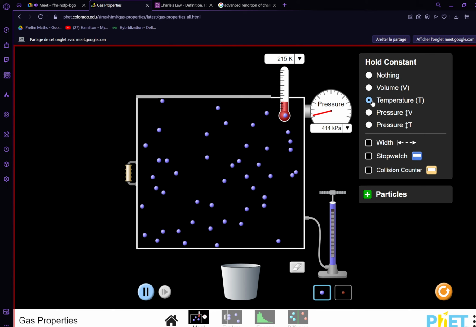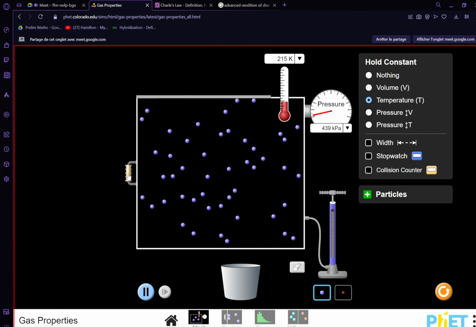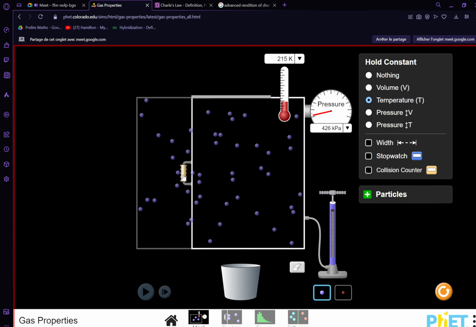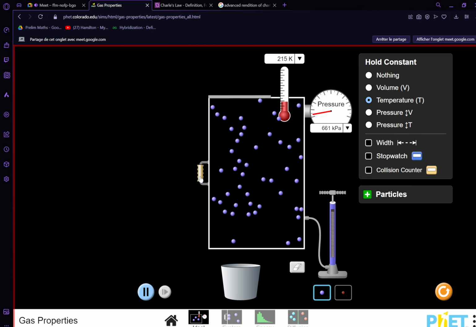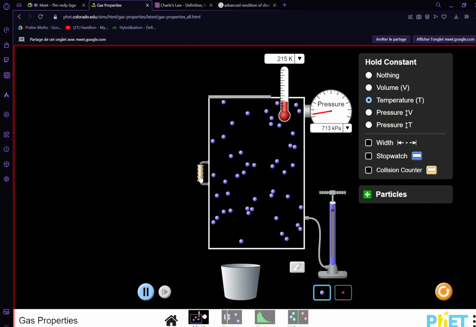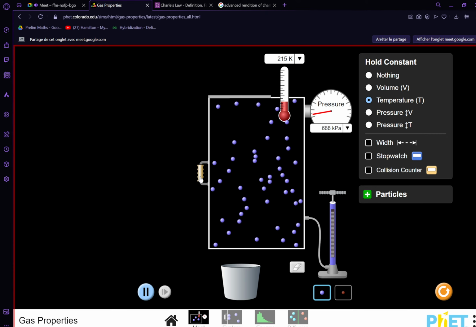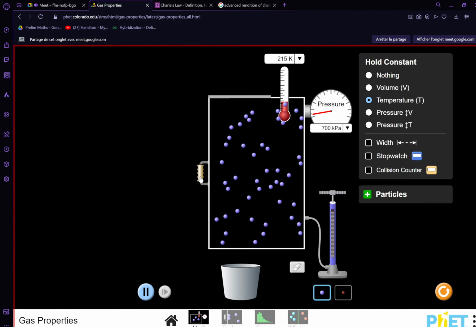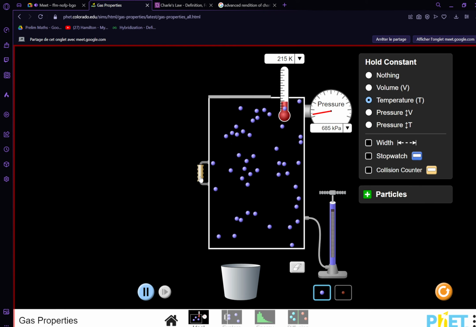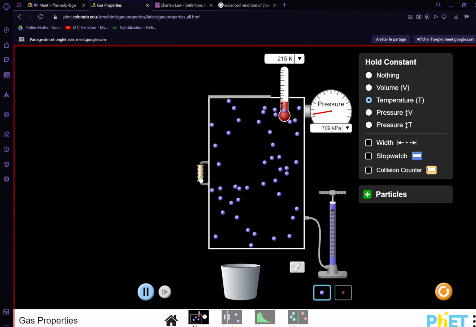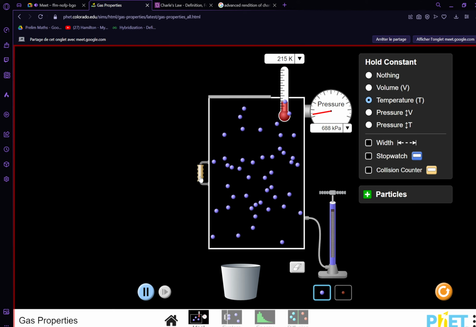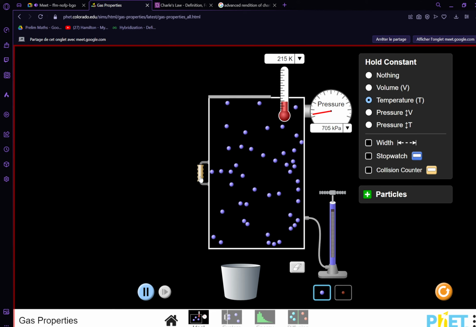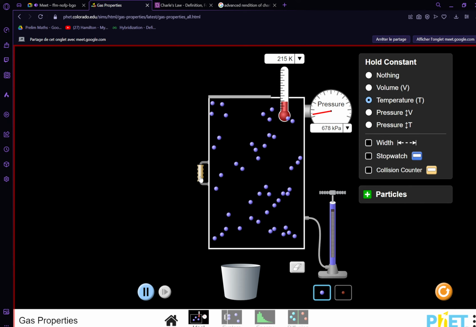Let's say that temperature remains constant. If temperature remains constant and we decrease the volume of the container, the pressure is now at 426 kilopascals. If we decrease the volume, what happens to the pressure? Increase or decrease? It was at 426 before. What happens now? Constant temperature, so the temperature is at 215 Kelvin here.